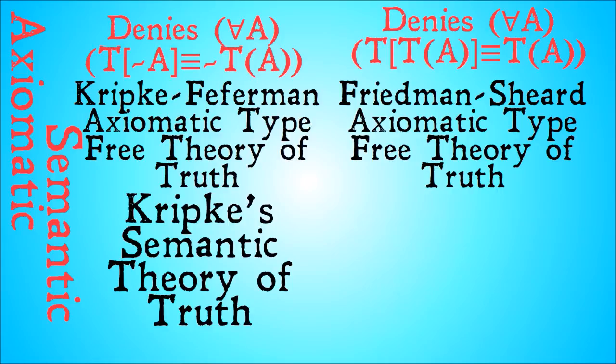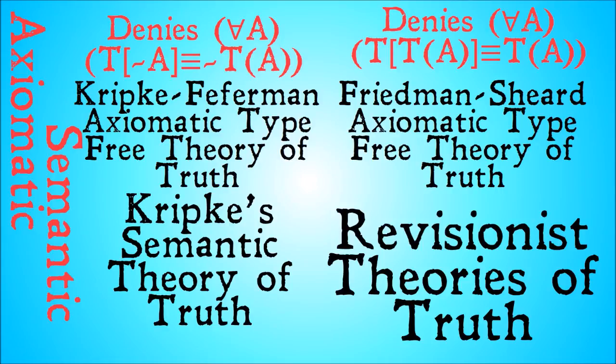Next up, we're going to look at the Friedman-Sheard axiomatic type-free theory of truth and some revisionist theories of truth. And then finally, we will get to the two truths of Tibet. We are almost there. There's only three videos left in this